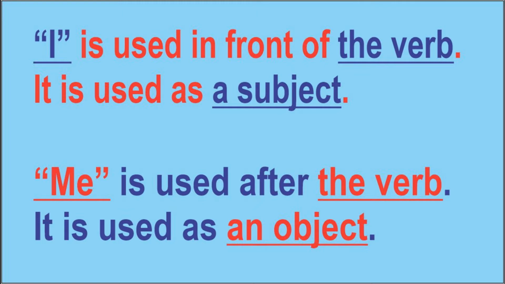Okay, people. We use I as a subject. Every time we use I, we use it at the beginning of the sentence, in front of the verb, not after the verb. And me we use after the verb, and the function of me is an object. So me we use after the verb, and I we use before the verb. That's all you've got to remember.